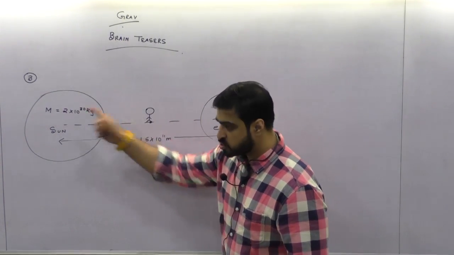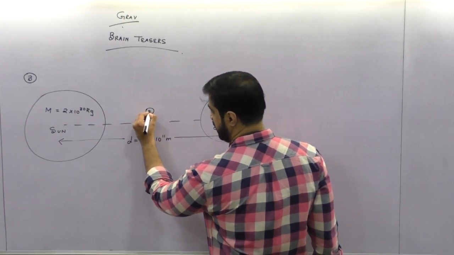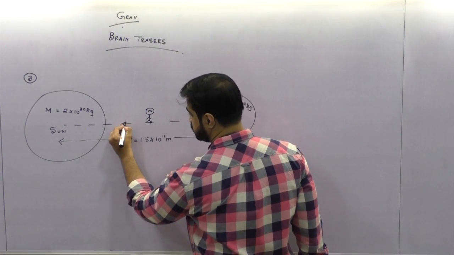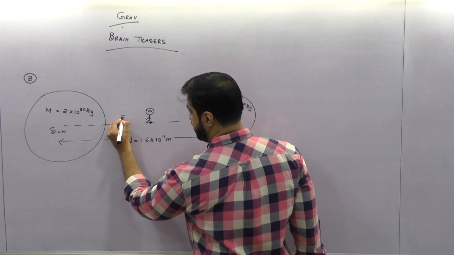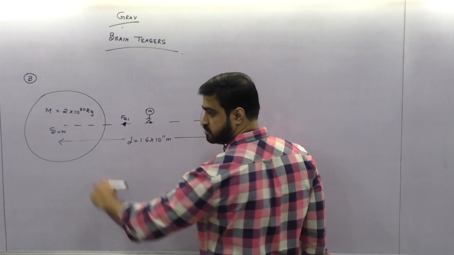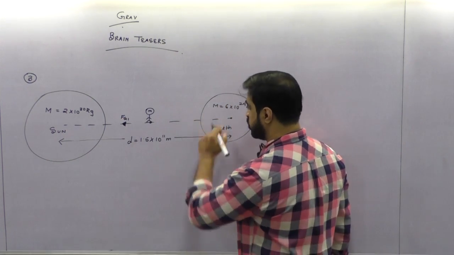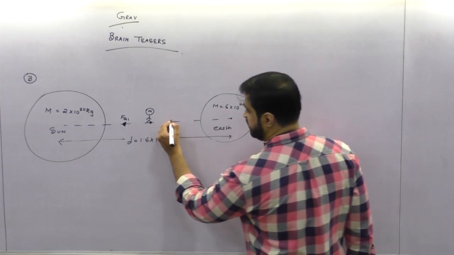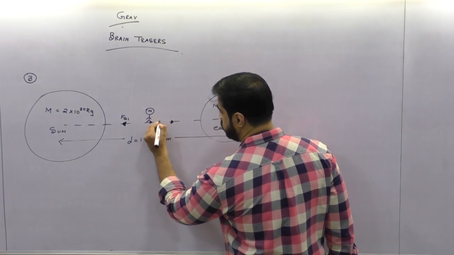Will the sun pull me? Yes, obviously, I am small m. So this sun is going to pull me. Come here. Let this force be Fg1. Will the earth also pull me? Obviously there are two masses, so the earth is also going to pull me. Let the force over here be Fg2.